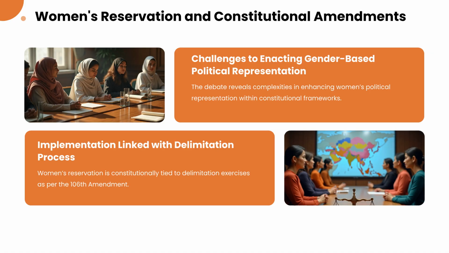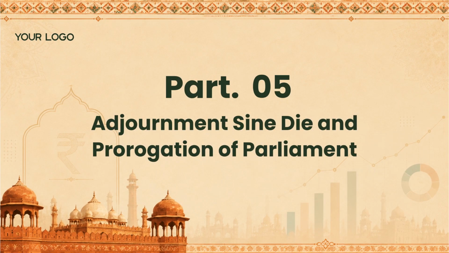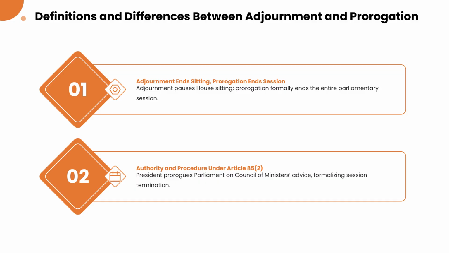Crucially, the 106th Amendment mandates that the implementation of women's reservation is directly tied to the completion of the delimitation process. Next, we examine the parliamentary procedures concerning the adjournment sine die and the prorogation of Parliament. It is essential to distinguish between these terms. Adjournment merely pauses a House sitting, whereas prorogation formally ends a parliamentary session.